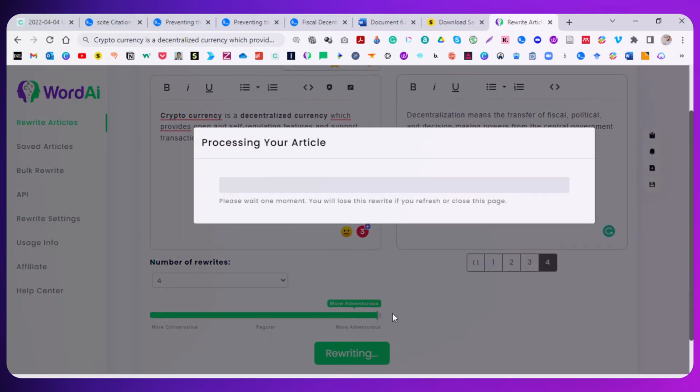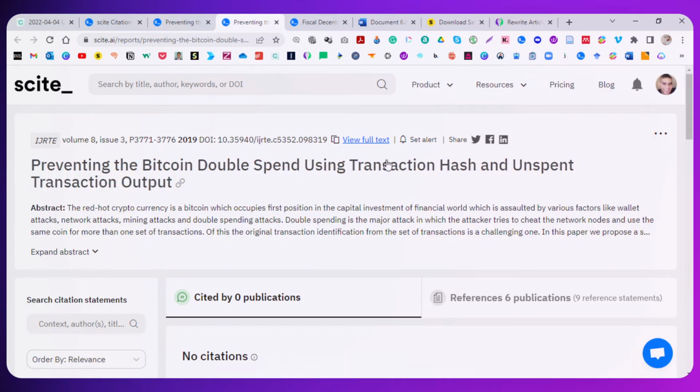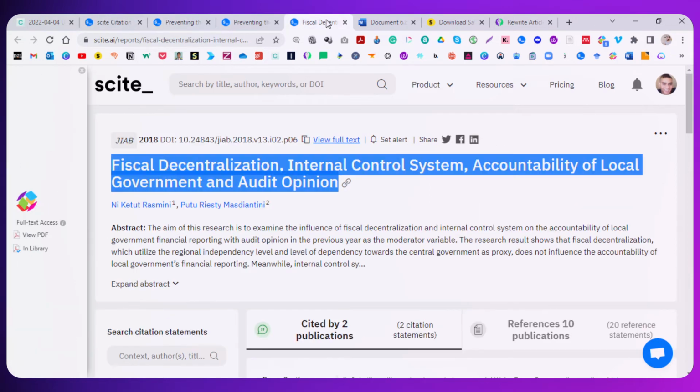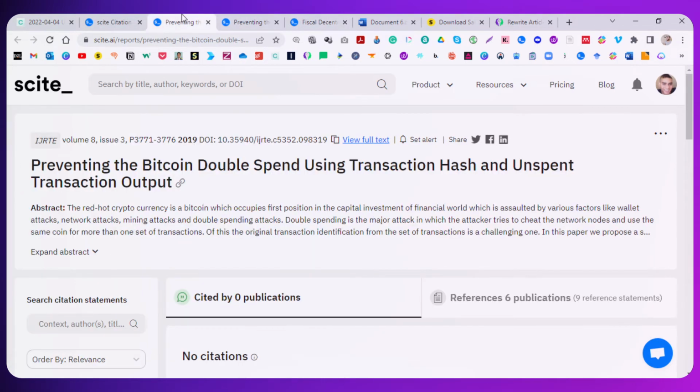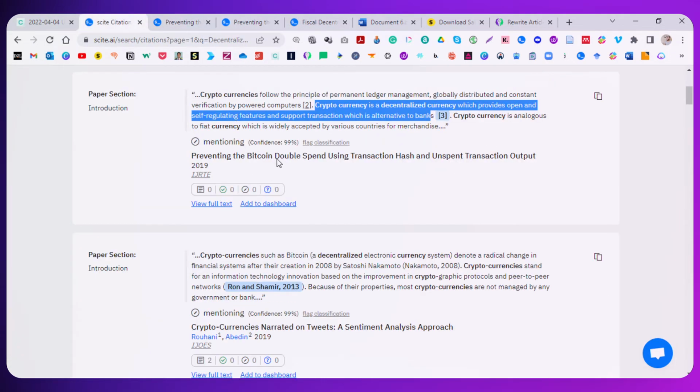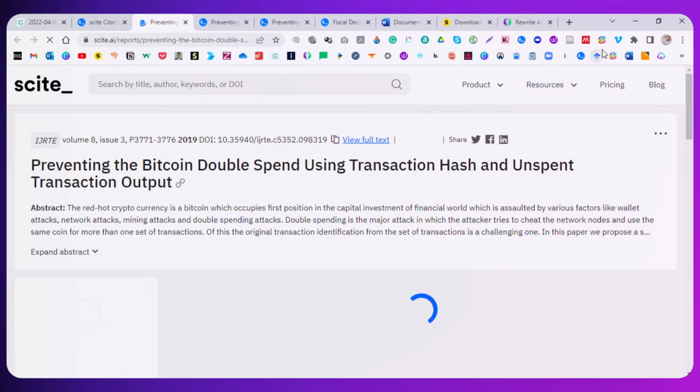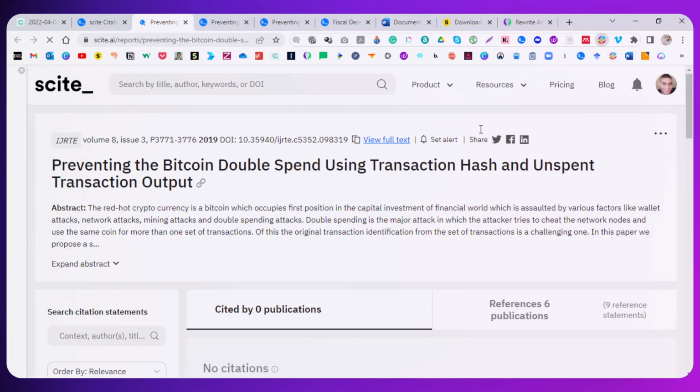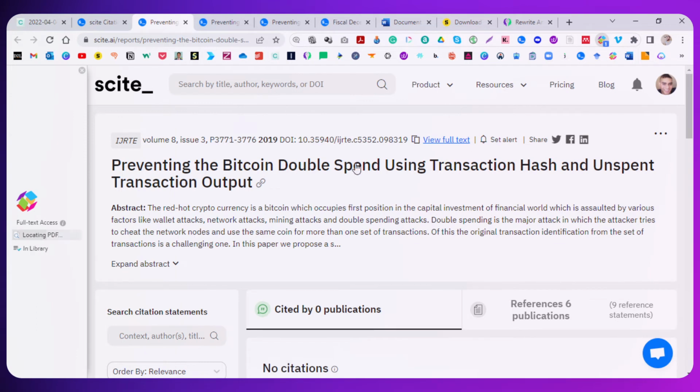So while that works out, let's go ahead and set up our citation. So I need to open this article. I also need to copy the title once I save it to our database. And I need to make sure it's not already in the database, but it looks like we're there.